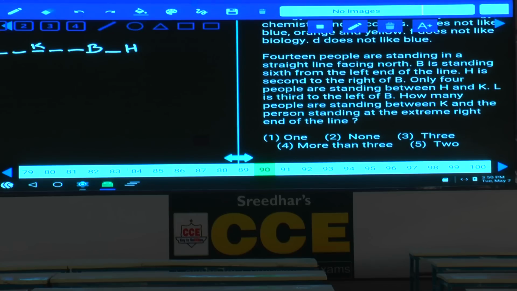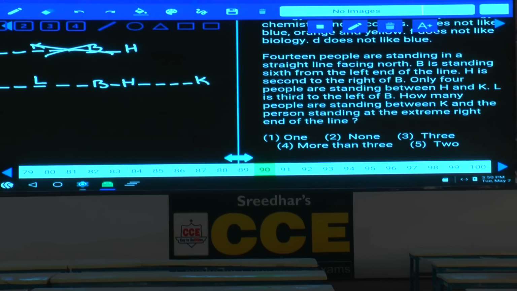Then what is the other possibility here? 1, 2, 3, 4, 5. And this is B and H. And only 4 people between H and K. 1, 2, 3, 4. And K can be here. Then L is third to the left of B. 1, 2, 3, L must be here. Here L is third to the left of B is not possible.